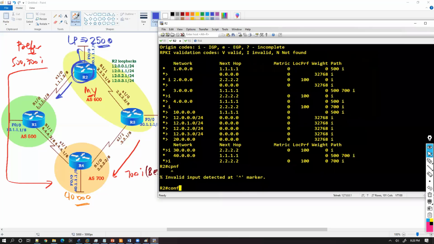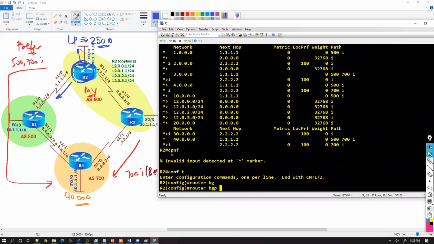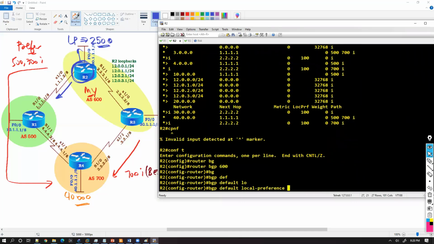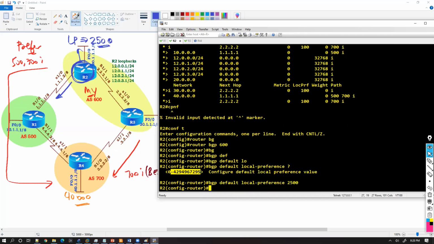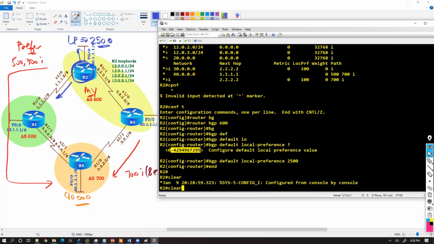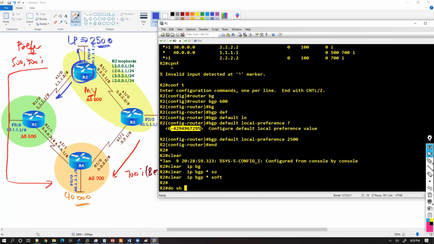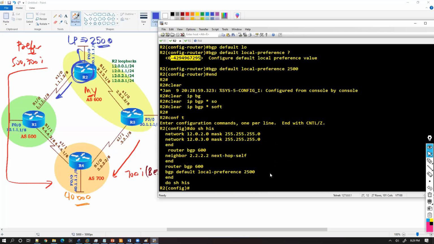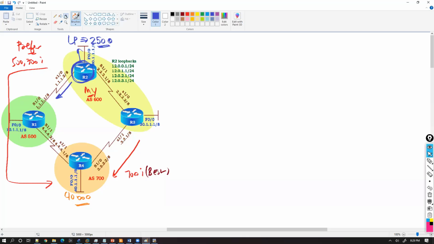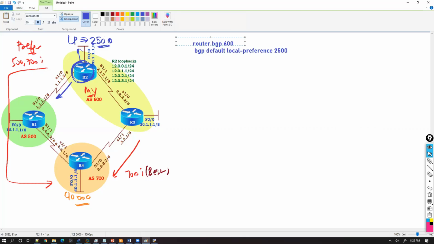Like in this case, we'll go to router 2, and then I'll say BGP default local preference. So there's no need to specify any neighbor command here right now. But here I'm going to specify the local preference, any number you can use in that range. I'm using 2500, and I'm going to clear the BGP again. So clear BGP soft. So what I did, I just did this configuration. Apart from that, all are basic configurations. And this configuration is on the router 2.